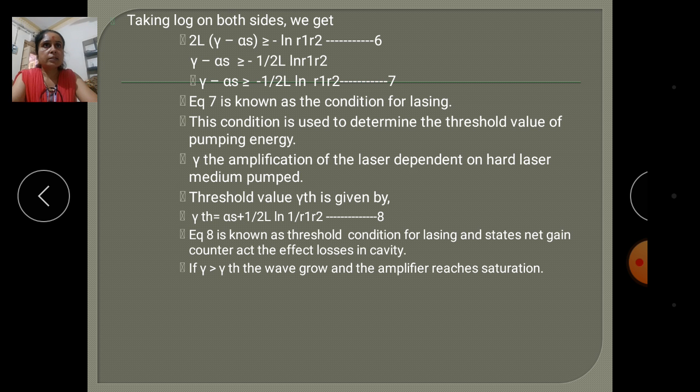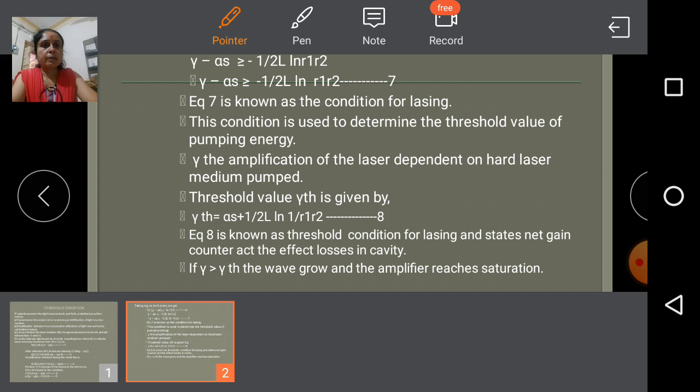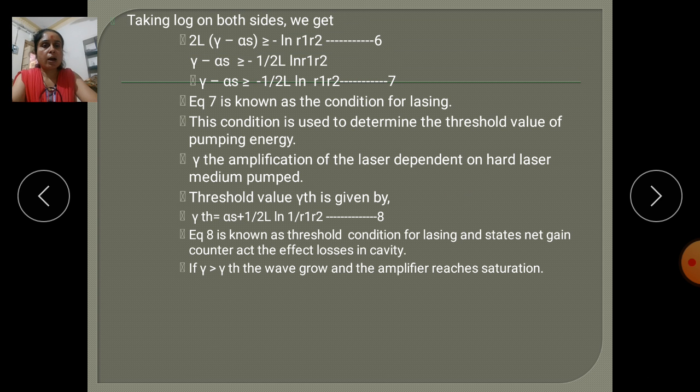This condition determines the threshold value of pumping energy, where gamma is the amplification of the laser medium, which depends on how hard the laser medium is pumped. As the pump power is slowly increased, a threshold value is reached.